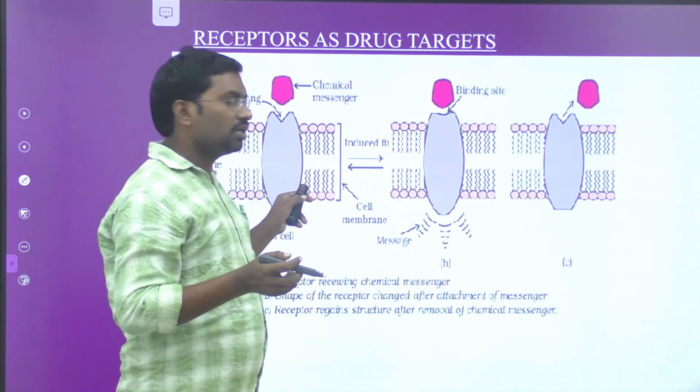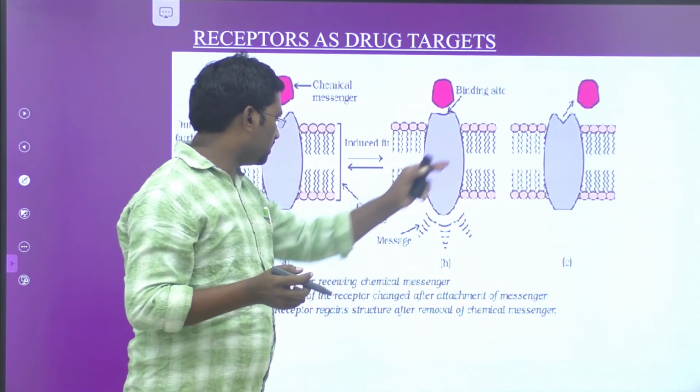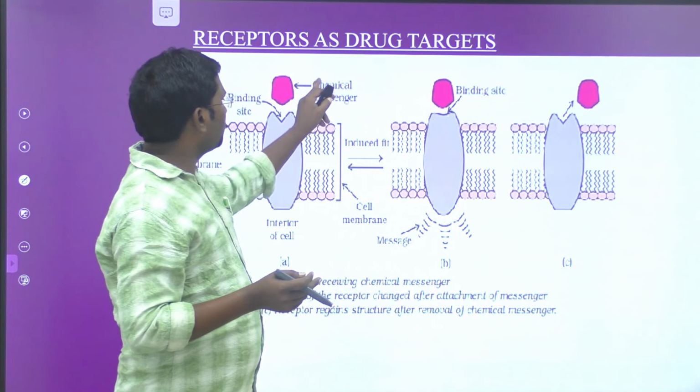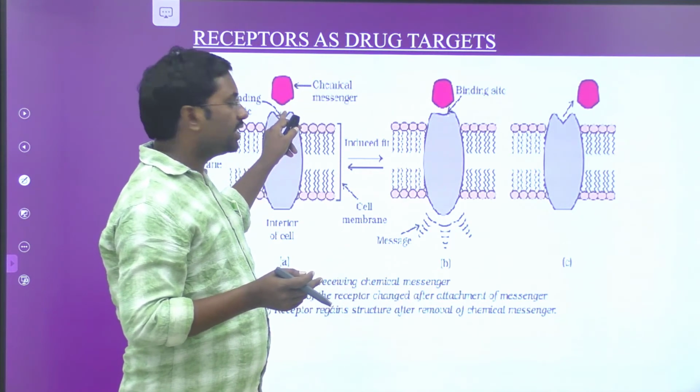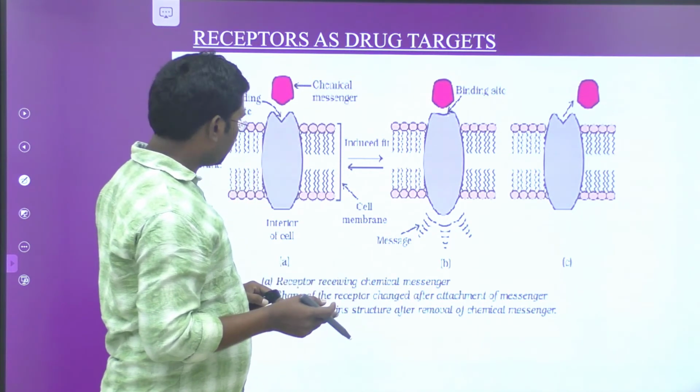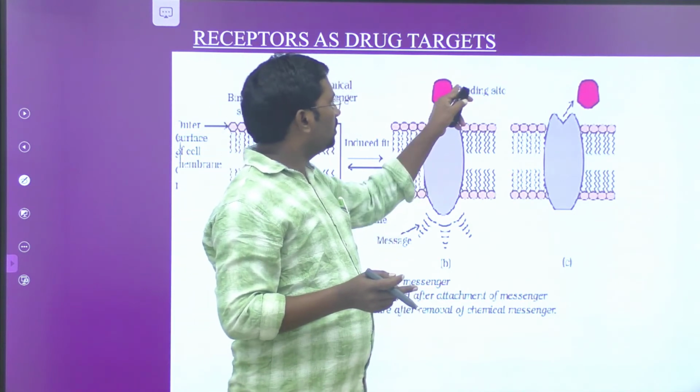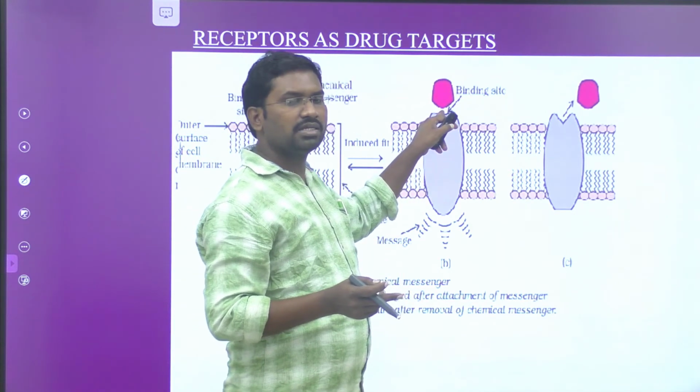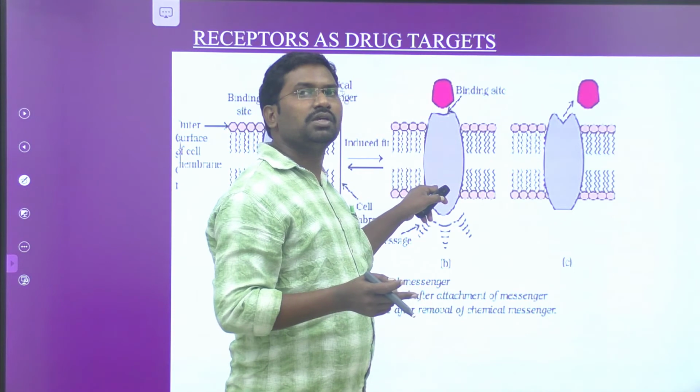Okay, do you understand? These three figures A, B, C show the following. In figure A, the chemical messenger is ready to bind on the site of the receptor. In the second image, B, the messenger fits on the binding site, and therefore the shape of the receptor changes.